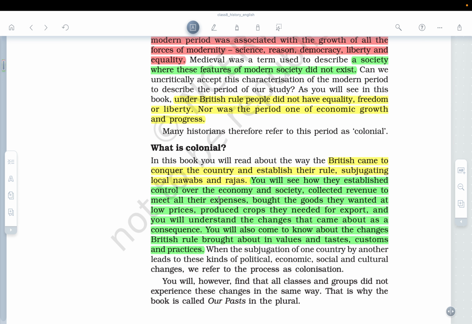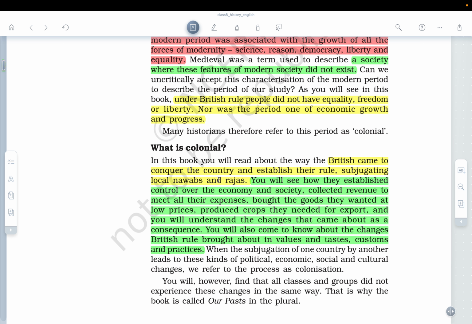What is colonial then? In this book, you will read more about the ways the British came to conquer the country and establish their rule, subjugating the local Nawabs and Rajas. We know that by coercion, by force, they started interfering in local politics. You will see how they established control over the economy and society, collected revenue to meet all the expenses, bought the goods they wanted at low prices, and produced crops they needed for export, and you will understand the changes that came about as a consequence.